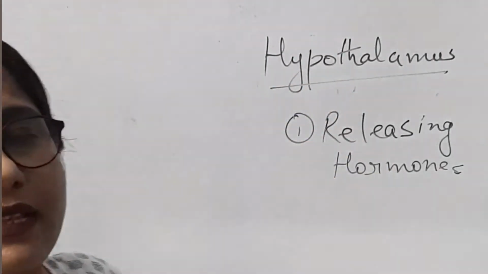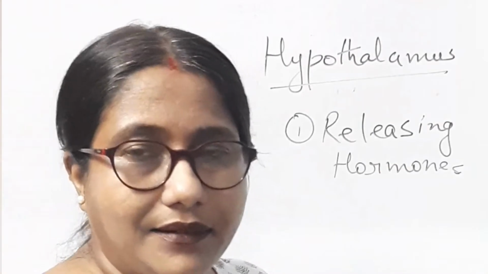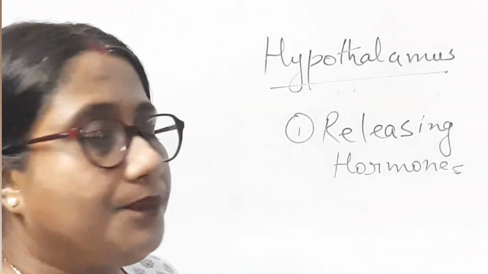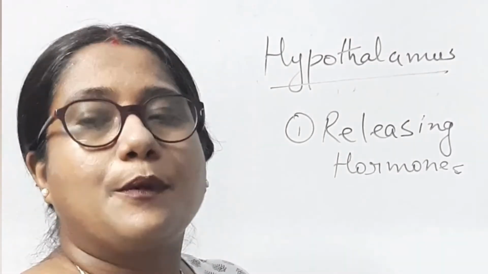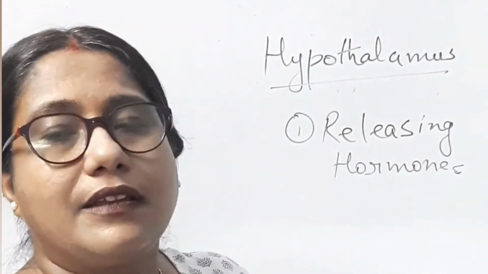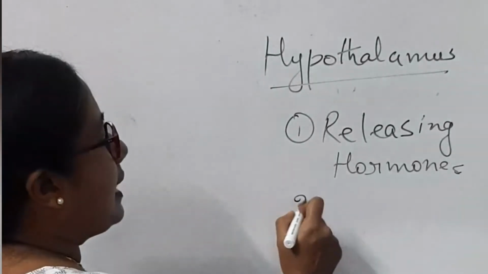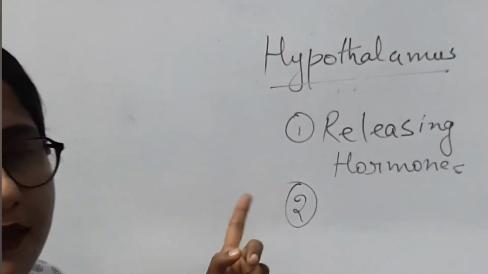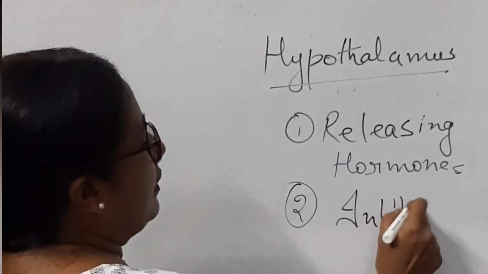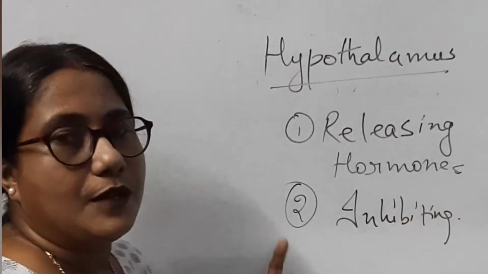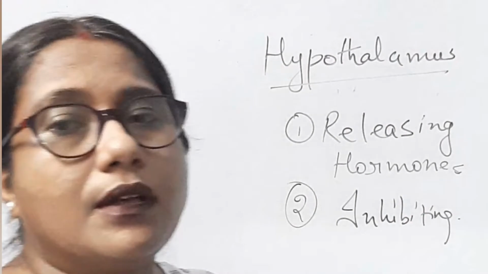So the hypothalamus releases two types of hormone. One is the releasing hormone, which is excitatory or stimulating in nature. That means it gives positive stimulation to the pituitary to release its hormone to act on other glands. The other type of hormone released by the hypothalamus is the inhibiting hormone, which inhibits the function of the pituitary. So releasing hormone and inhibiting hormone are the two types of hormones.